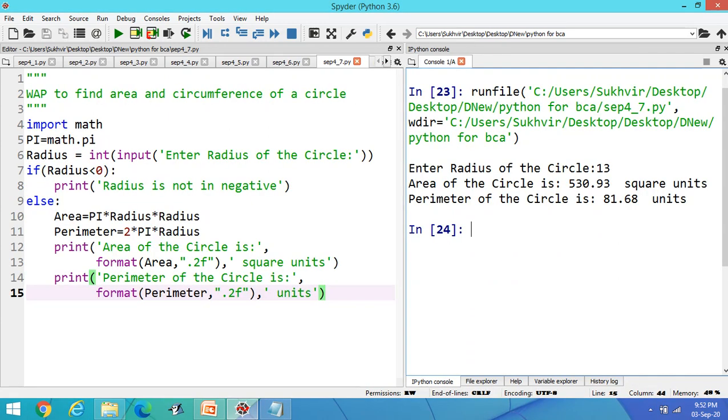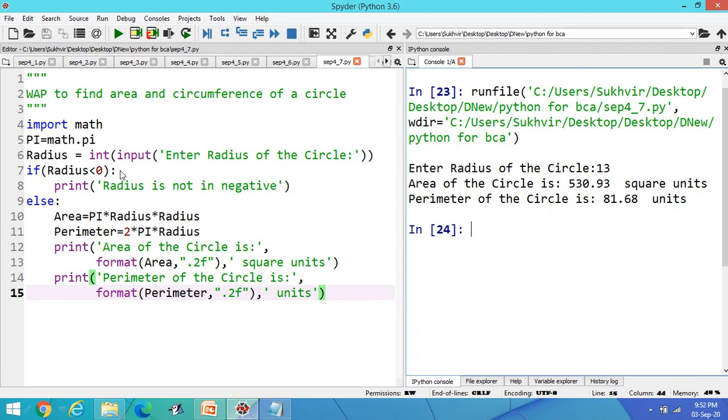Now this one is a little lengthy, as far as the previous programs are concerned. Write a program to find area and circumference of a circle. First of all, what is the formula for area of the circle? Area of circle is defined as pi r square if r is given to you. And circumference, what is the formula for circumference? It's 2 pi r. Now, when you calculate this content, import math, this one is required for pi, then radius